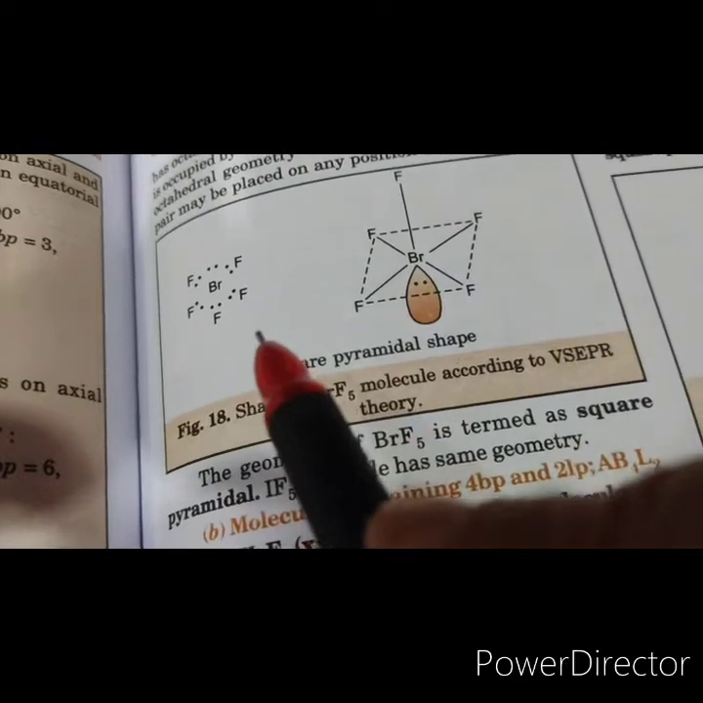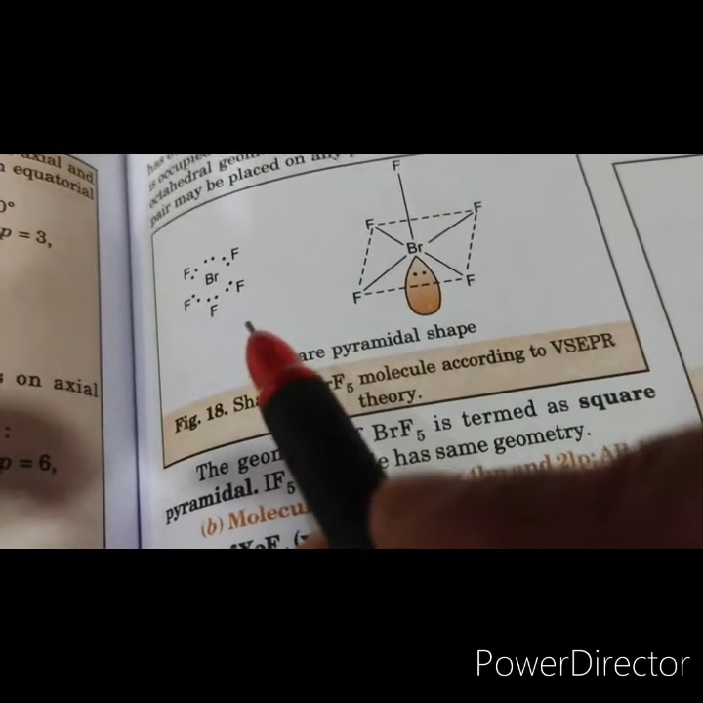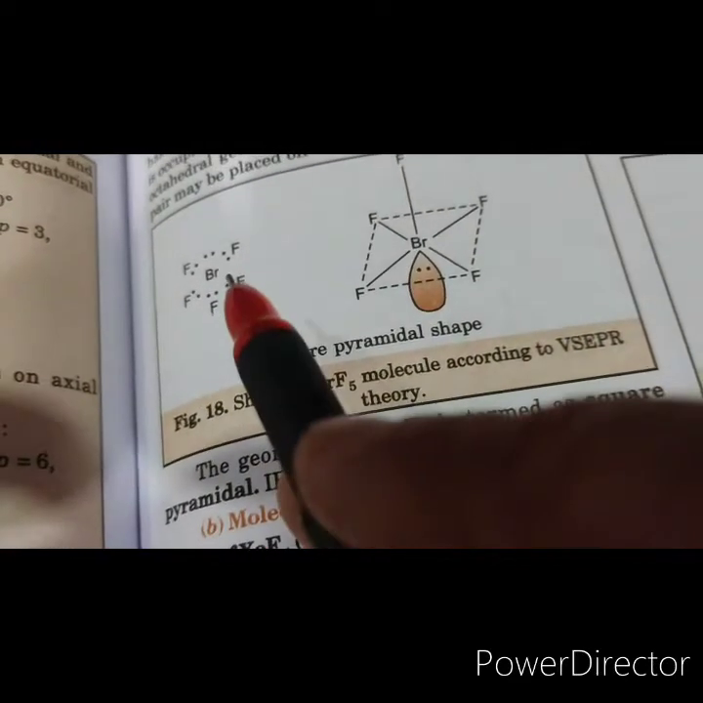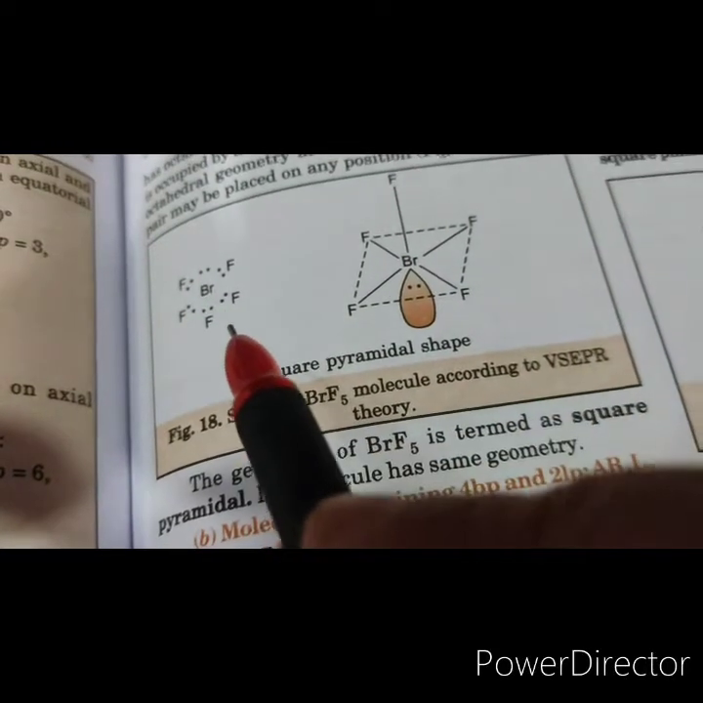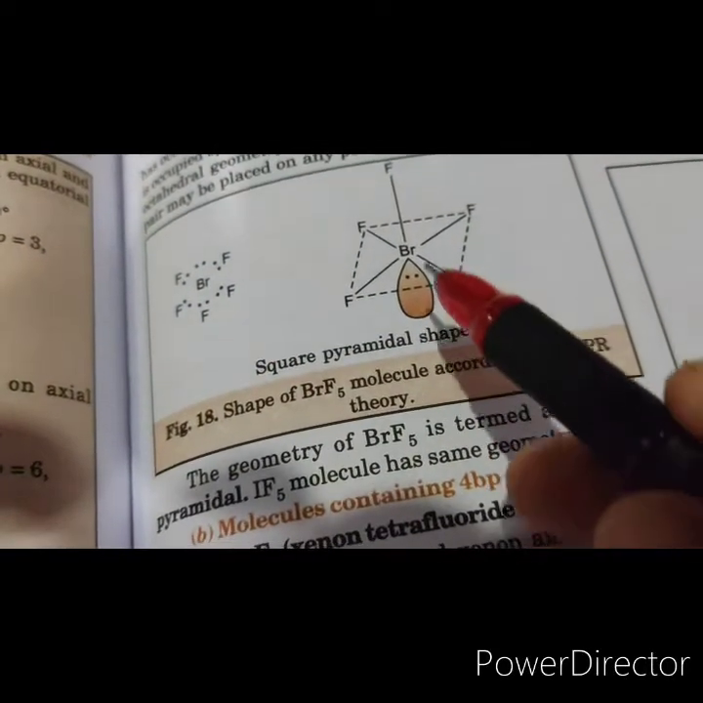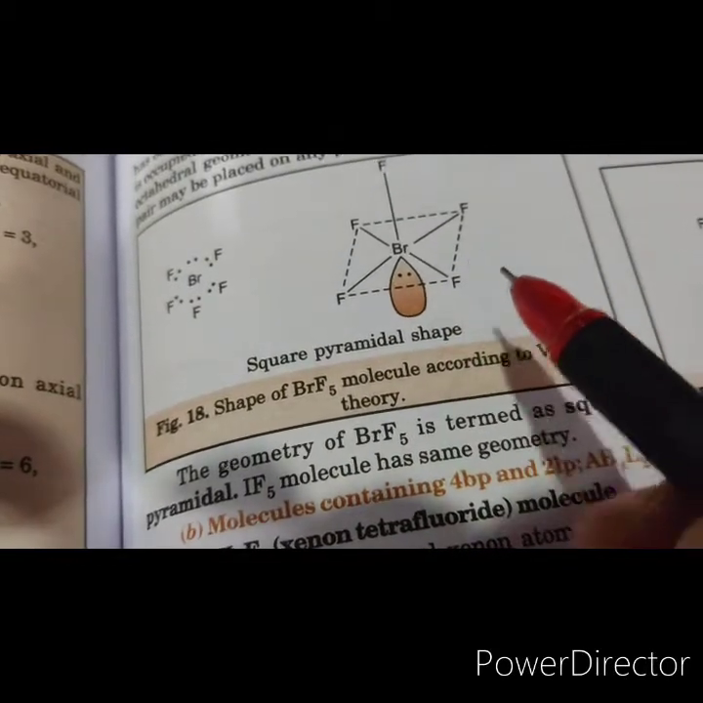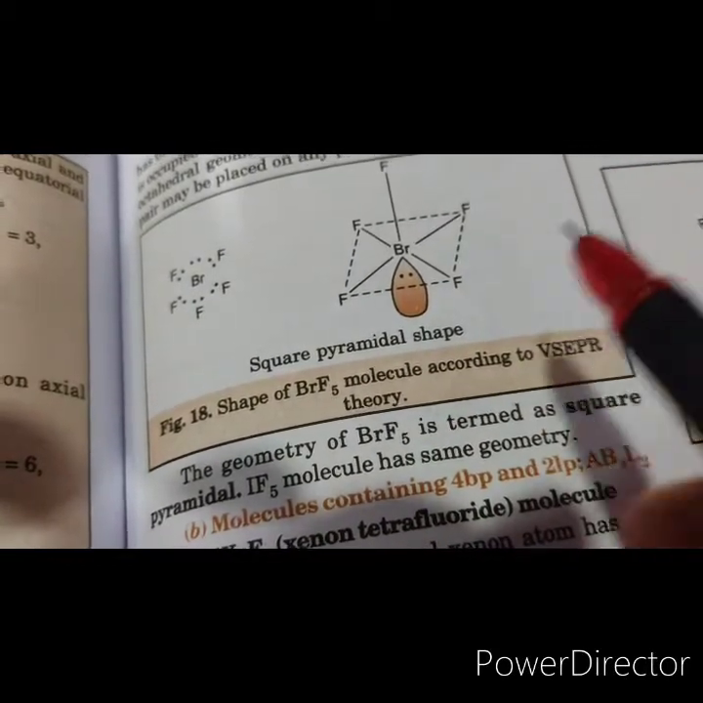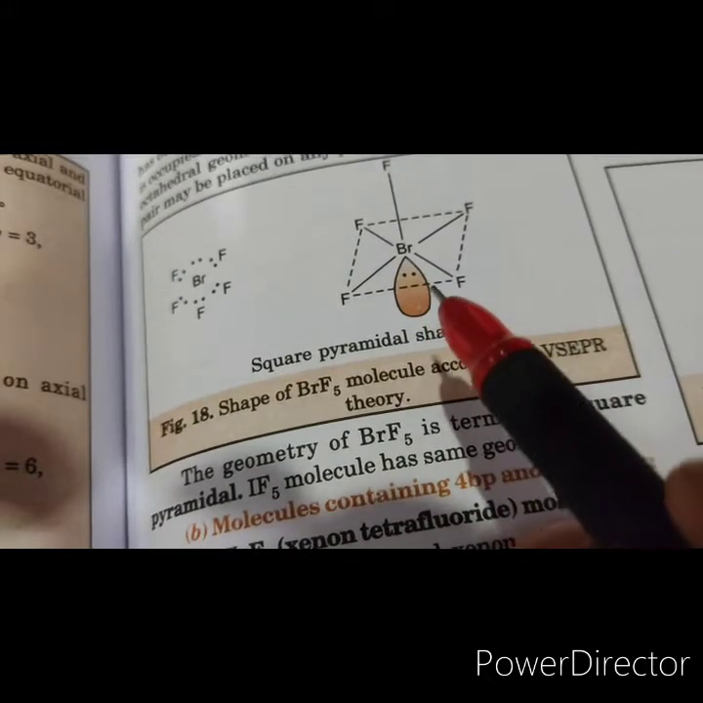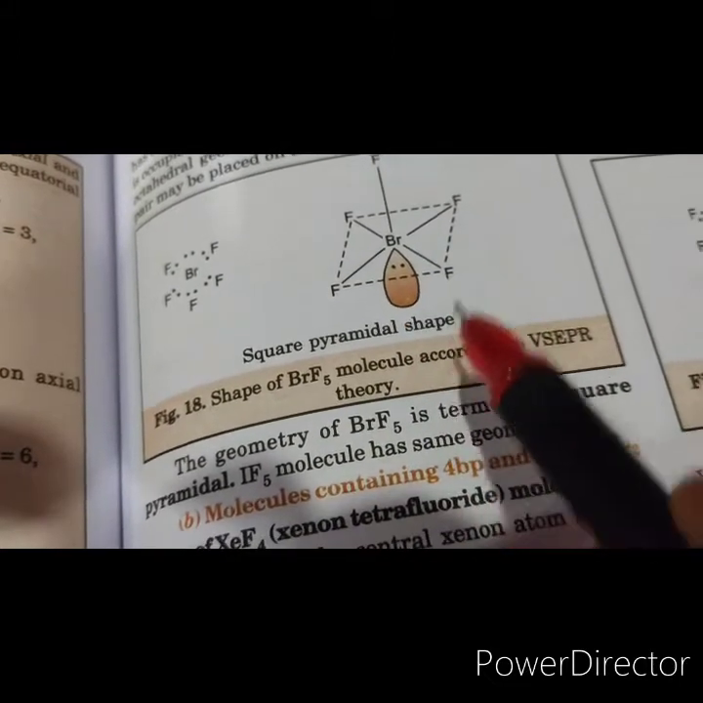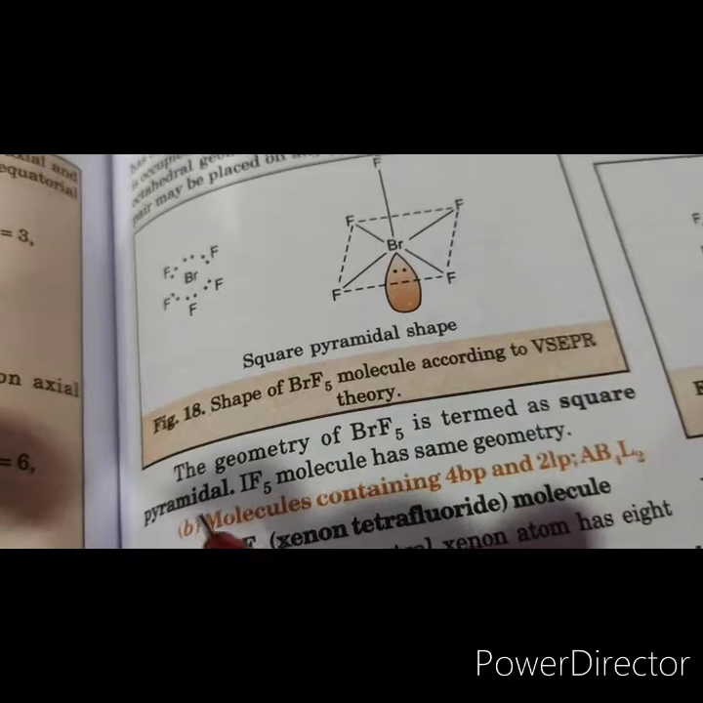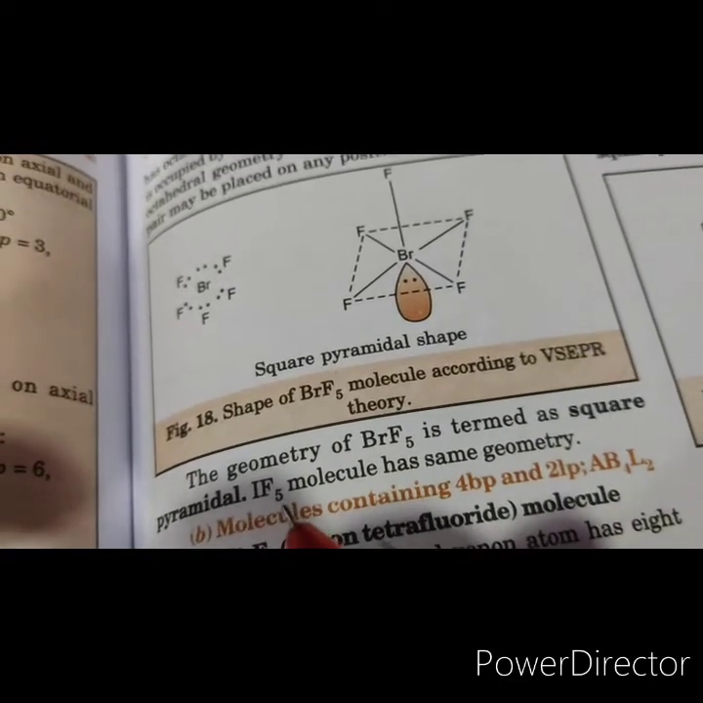When there are 6 electron pairs around the central atom, the preferred geometry is octahedral, but as there is 1 lone pair, the geometry will be distorted and this lone pair occupies this position, so we call it a square pyramidal shape. So the expected geometry was octahedral, but the presence of the lone pair has distorted the geometry, and now the geometry of the molecule is square pyramidal. I hope this is clear to everyone.